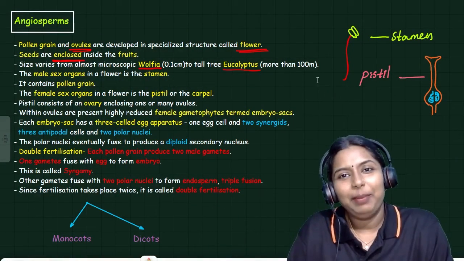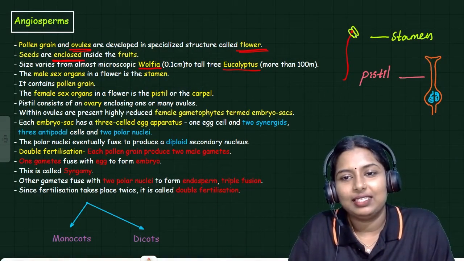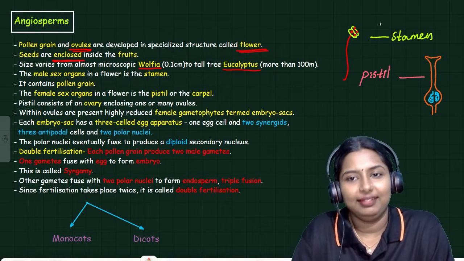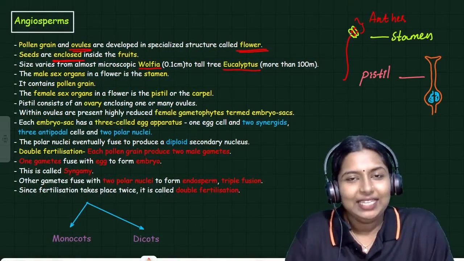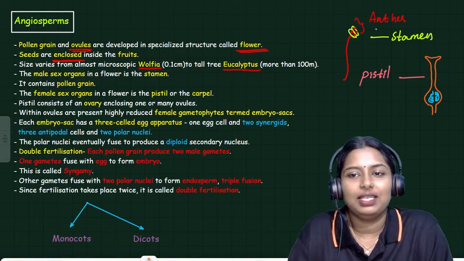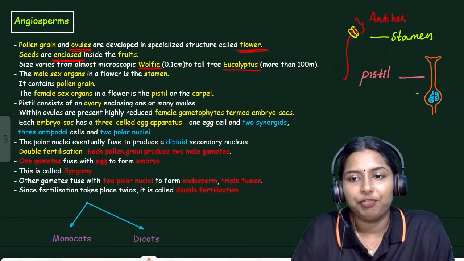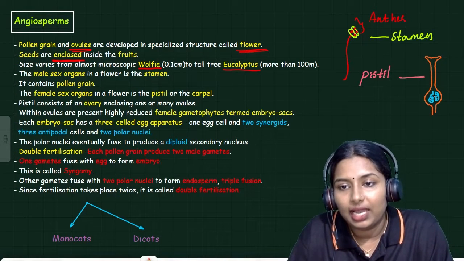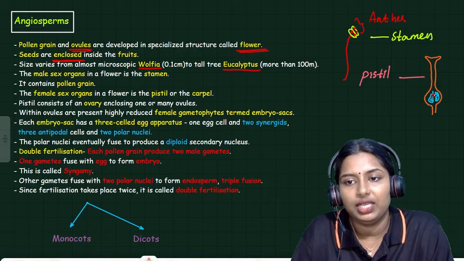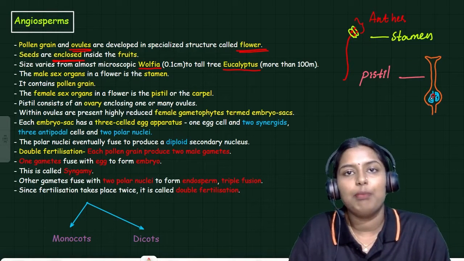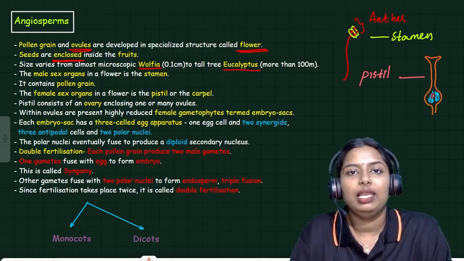The male gamete is present inside this structure called the anther. This green colored structure is called the anther. So, the male pollen grain is present inside this anther. And the female egg is present inside this. Here we can see an ovule. Inside the ovule, there is an embryo sac and the female egg is there.